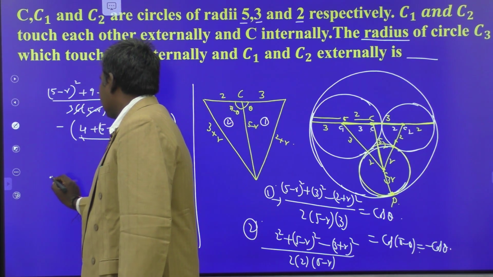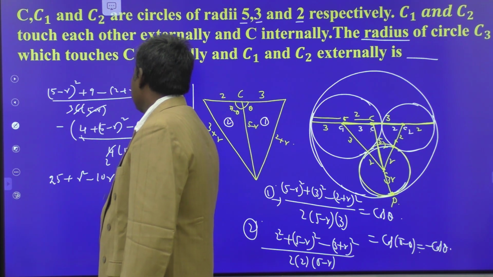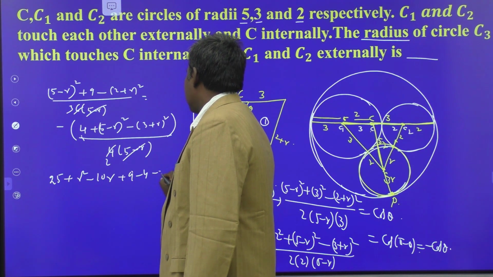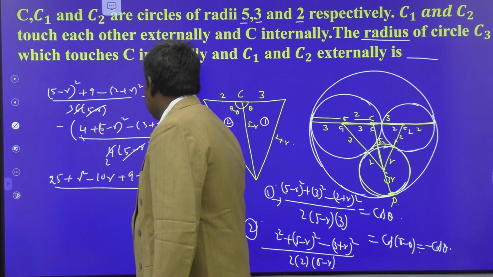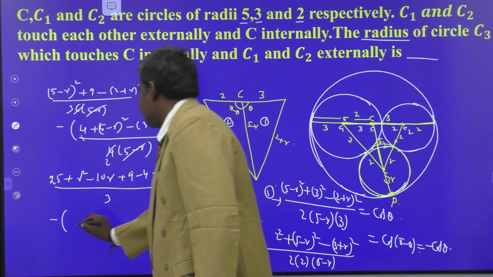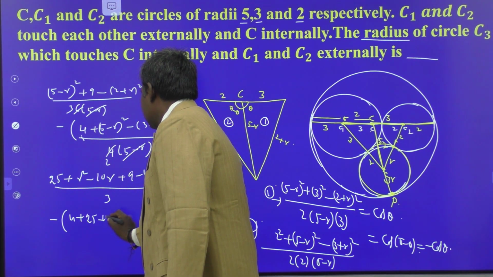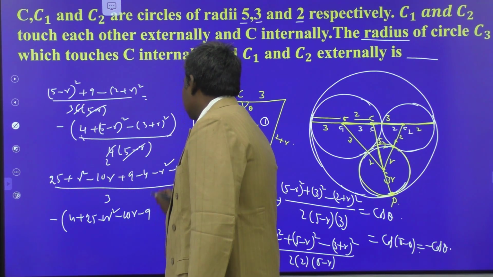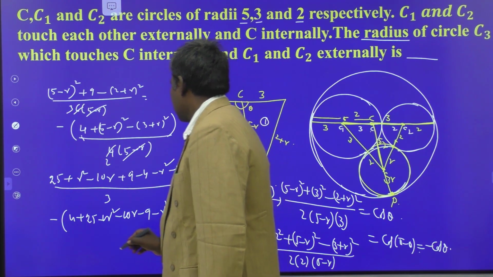So the numerator becomes what now, my dears? 25 plus r square minus 10r plus 9 minus 4 minus r square minus 4r, by 3, is equal to minus of 4 plus 25 plus r square minus 10r minus 9 minus r square minus 6r, whole divided by 2.